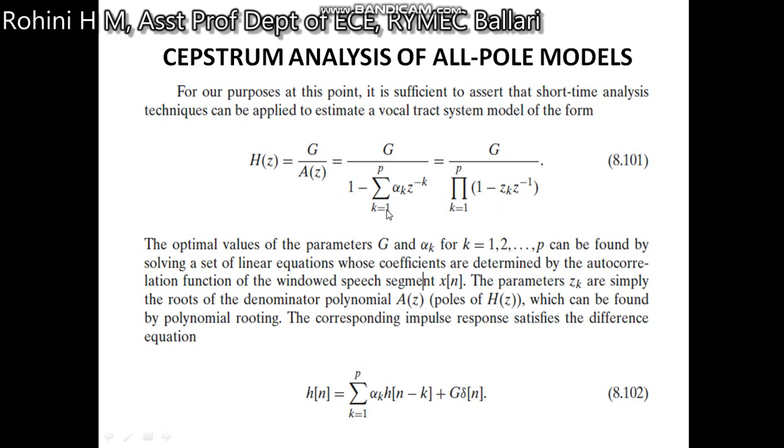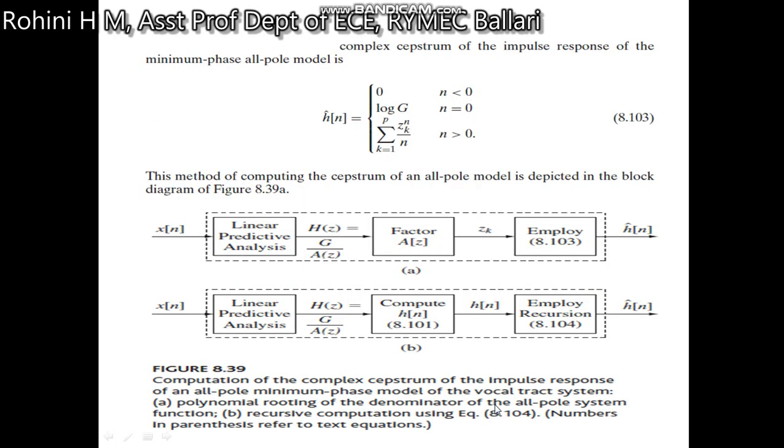If we take the inverse z transformation, then h of n can be written as the summation k equal to 1 to p of alpha k into h of n minus k, plus the glottal signal G into delta of n. So the complex cepstrum of the impulse response of the minimum phase all pole model is given as h hat of n equal to 0 for n less than 0, log of G for n equal to 0, and the summation k equal to 1 to p of z k to the power of n by n for n greater than 0.